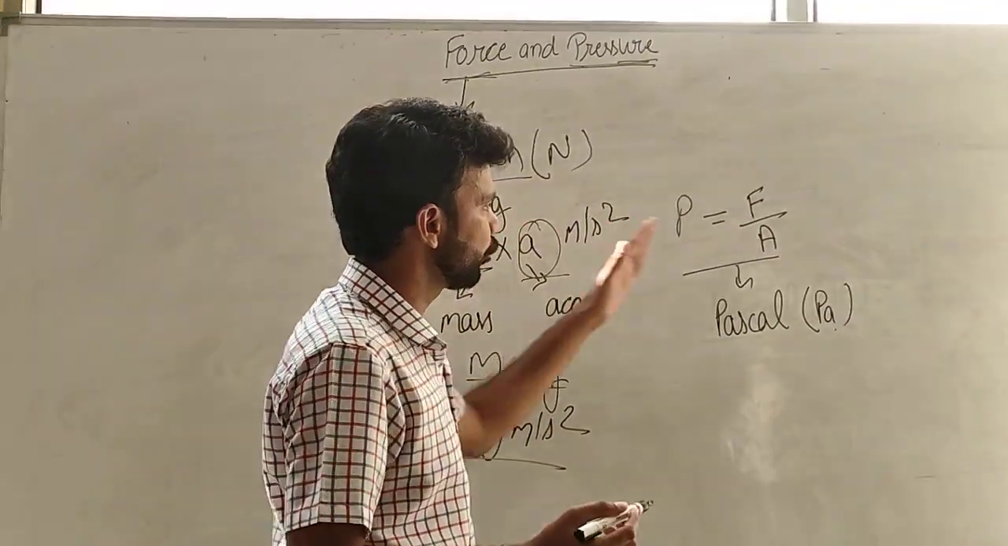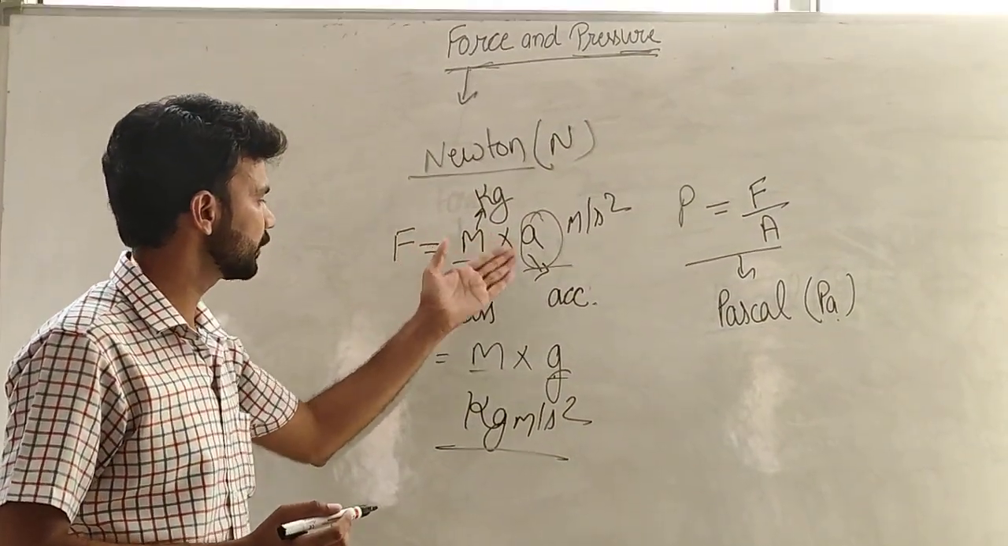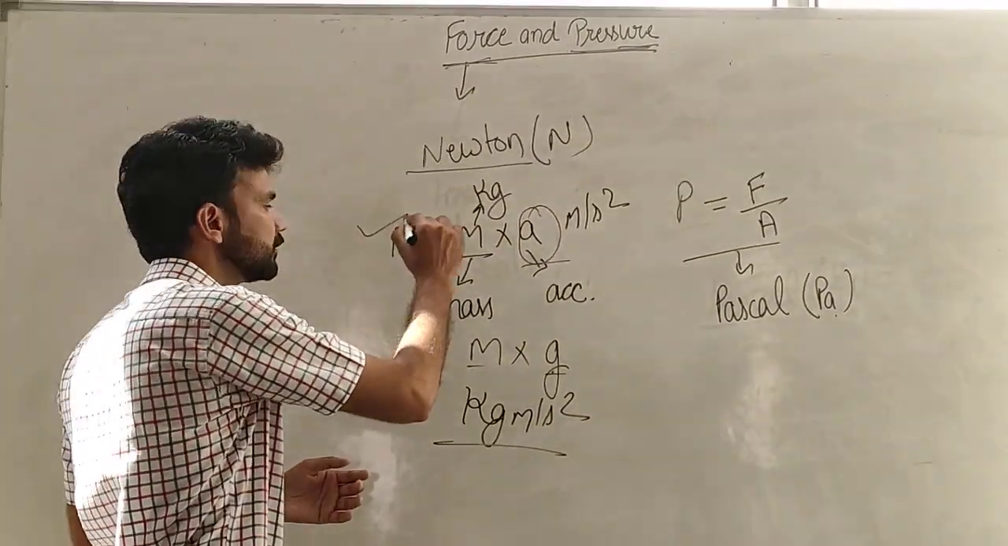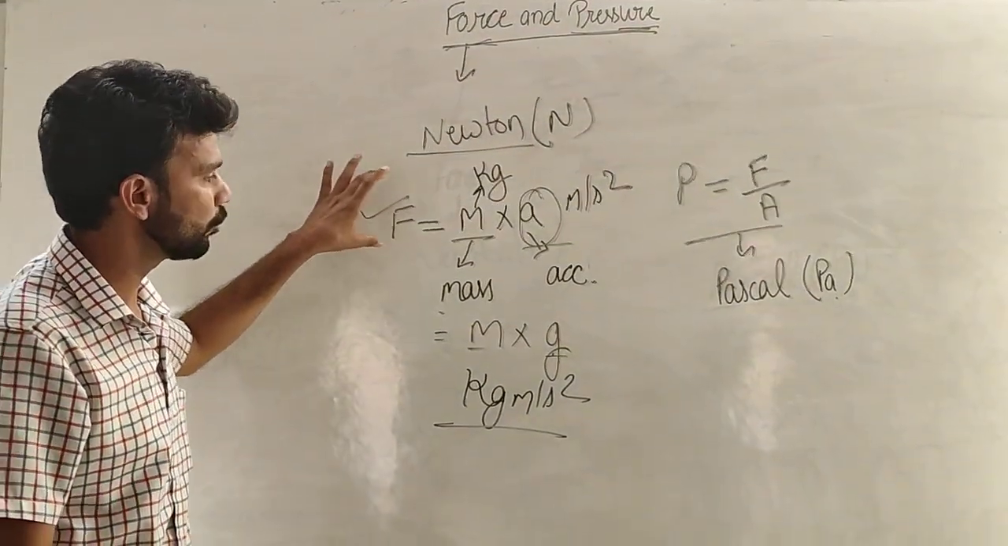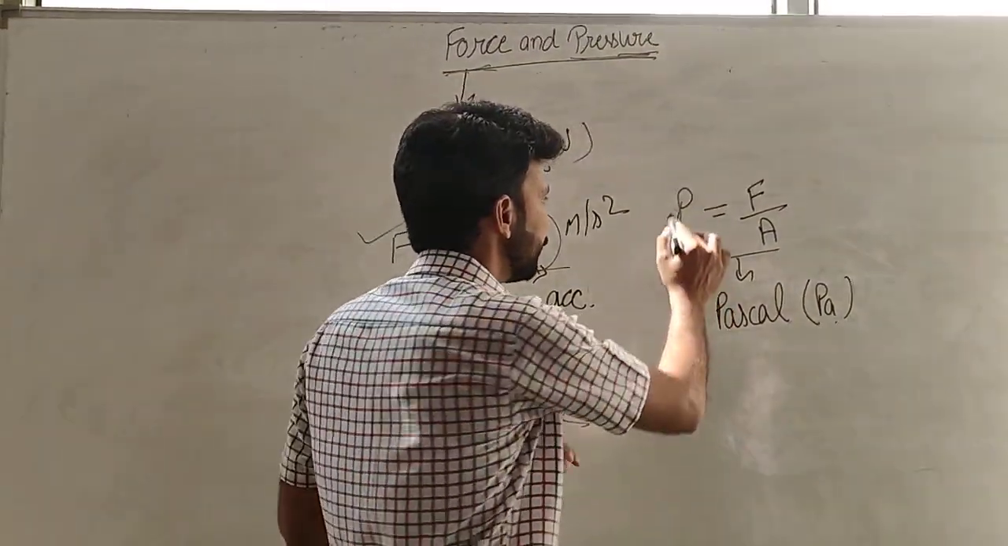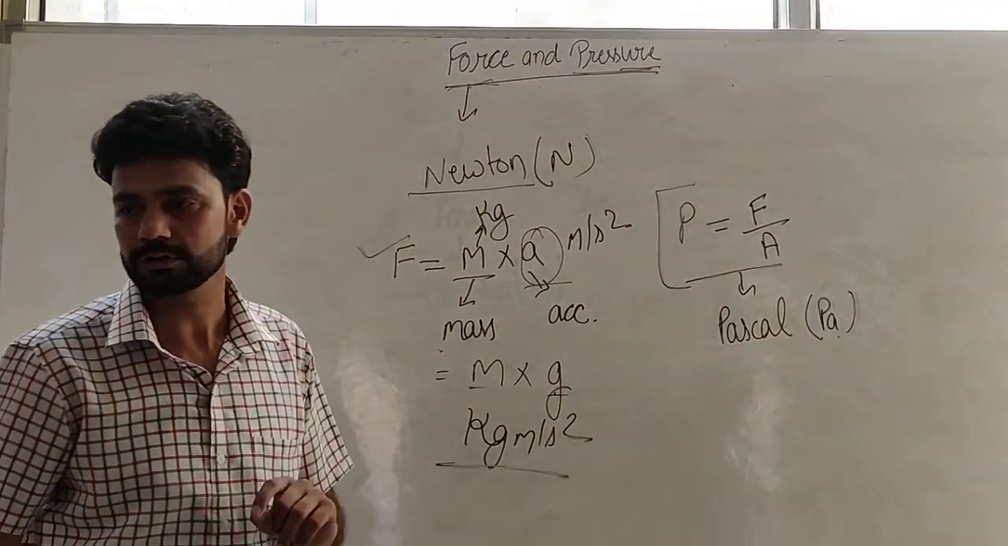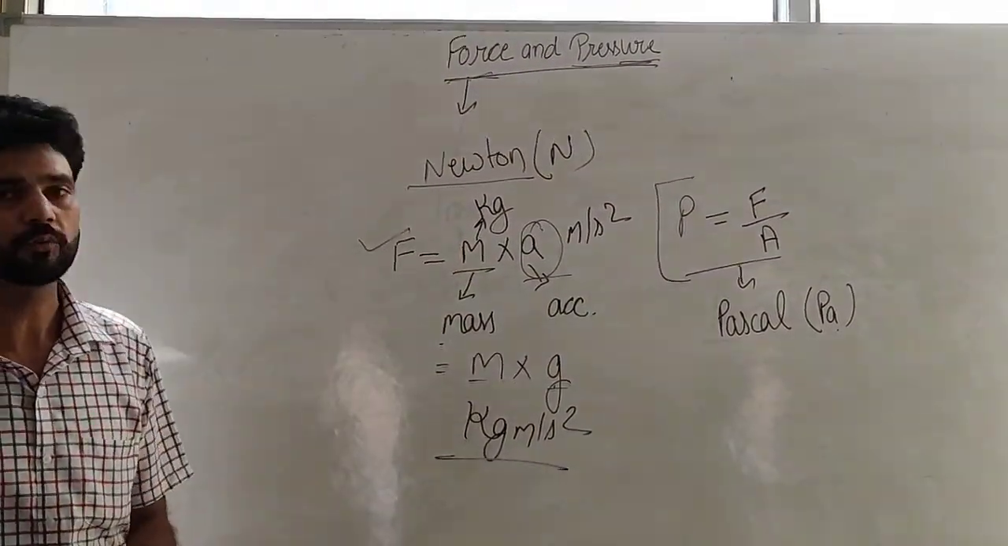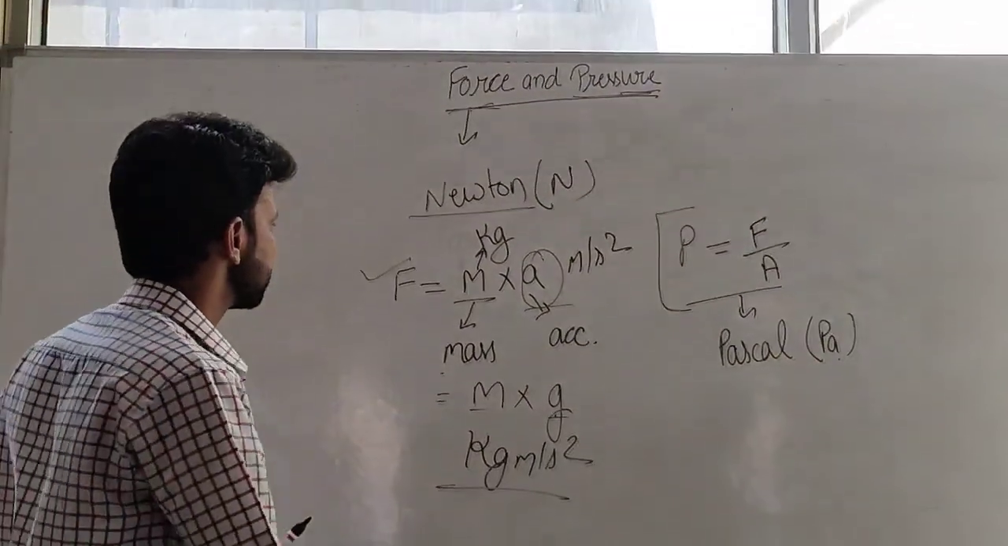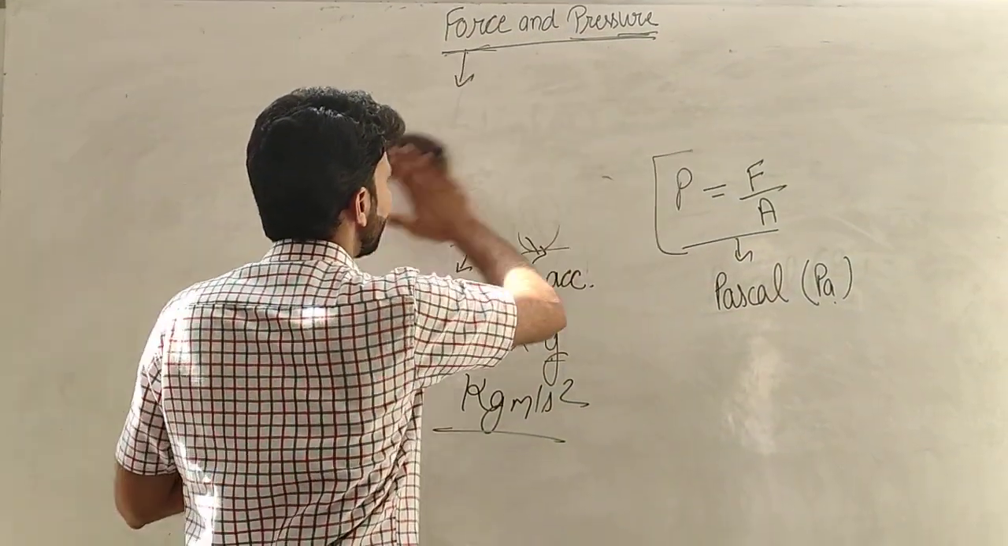So these are the formulas of force. Force is equal to mass into acceleration, mass into gravity. This formula is given by Newton, and this also defines Newton's second law. The formula of pressure is equal to force upon area. By using these formulas, we can solve numericals. Now we will discuss the types of force.